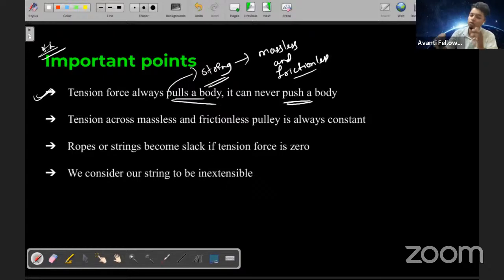Okay, so tension will always act when it is pulling a body, not pushing. And tension across a massless and frictionless pulley is always constant. Yes, as we saw, massless and frictionless pulley tension is always constant.